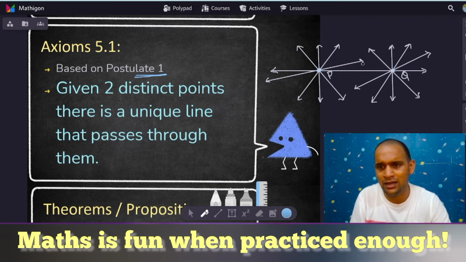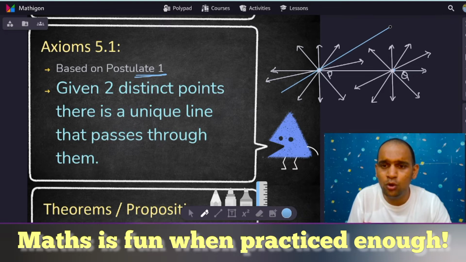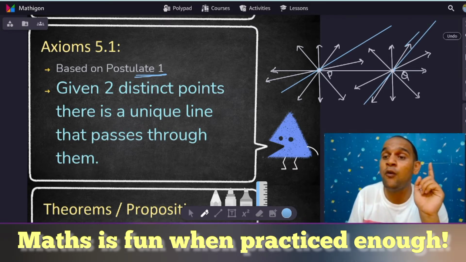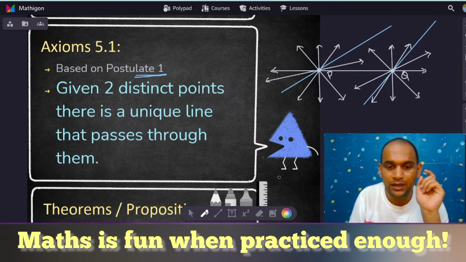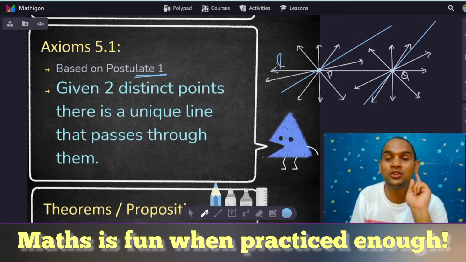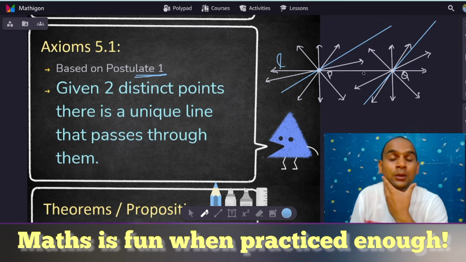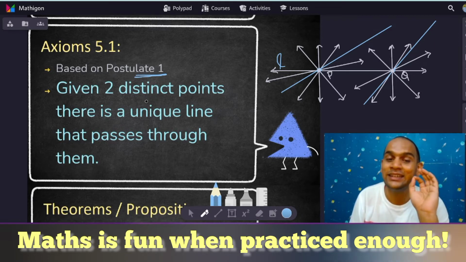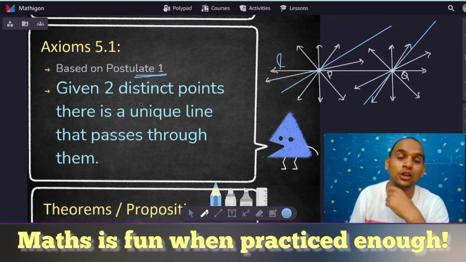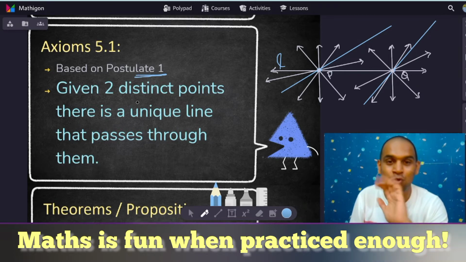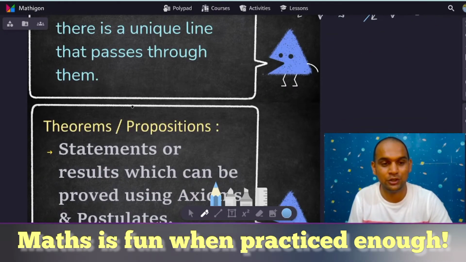As you can see, I have made around 10-15 lines through P and Q. But there will be only one line over here, the line L, which can pass through both the points P and Q. That is how Axiom 5.1 says, given two distinct points, there is a unique line that passes through them. I hope that is very clear for you.